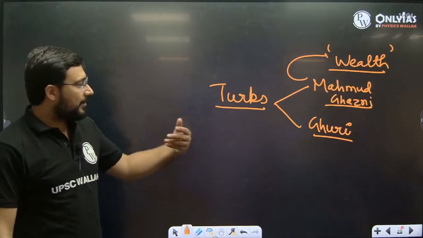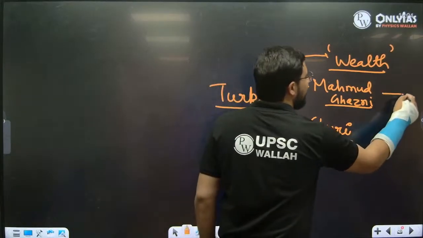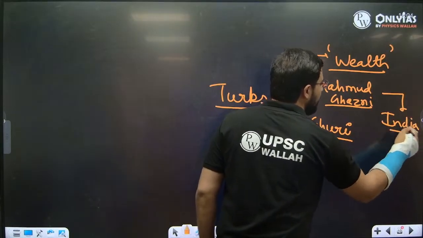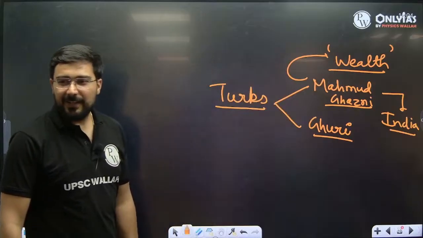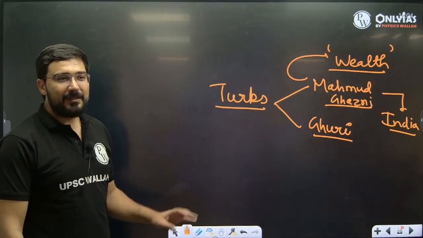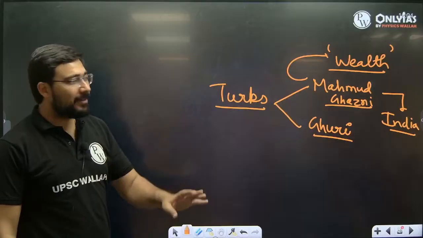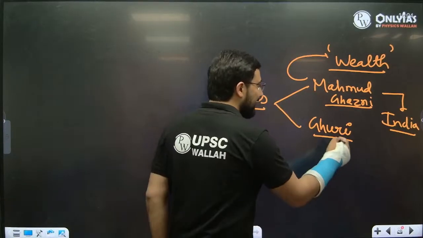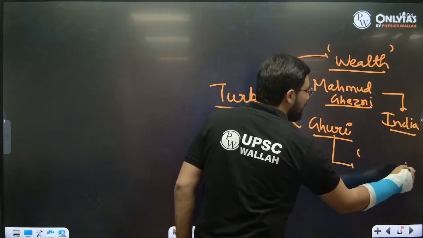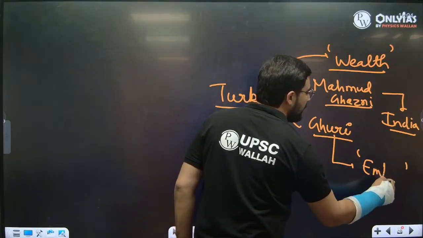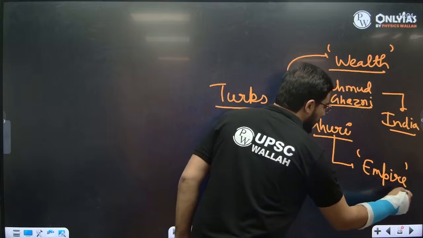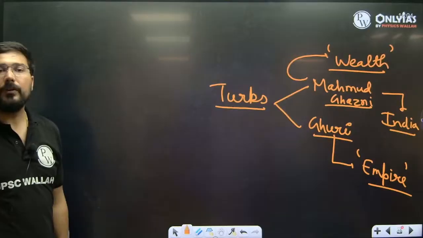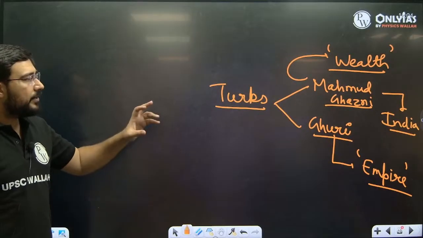इन्होंने अपनी हॉबी बना ली थी, किसको रेड करेंगे? इंडिया को रेड करेंगे। नहीं, raided us around 17 times, एक दो बार तो किया नहीं, 25-26 साल की रेन है, 17 बार तो कर दिया, तो कंसिस्टेंट थे काम में, 17 टाइम्स तो कर ही दिया. Ghuri, when he came to India, was having an objective of creating an empire. There was a difference in the approach of Mahmud of Ghazni and Muhammad of Ghuri. There was a difference in the approach.